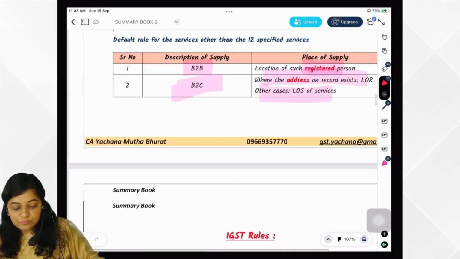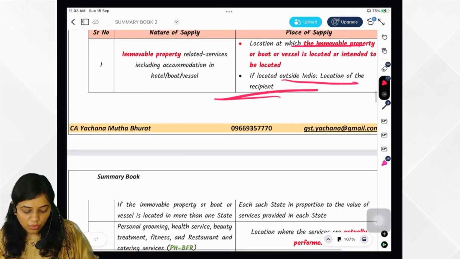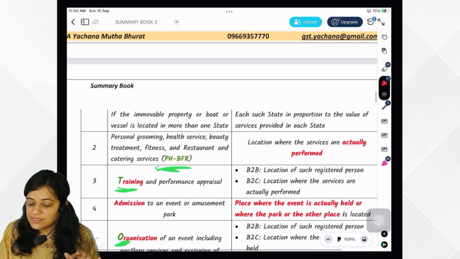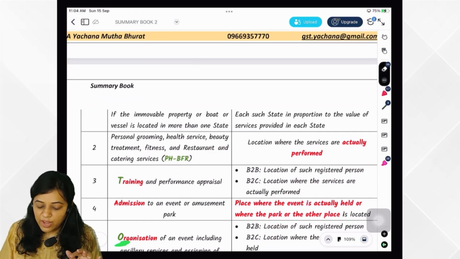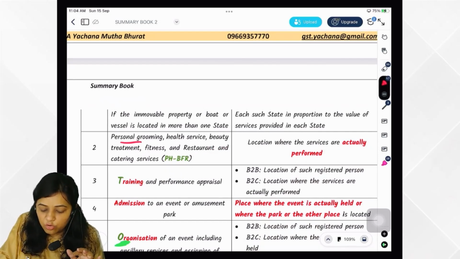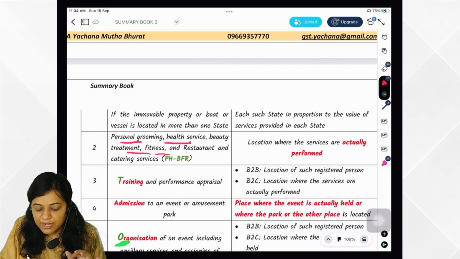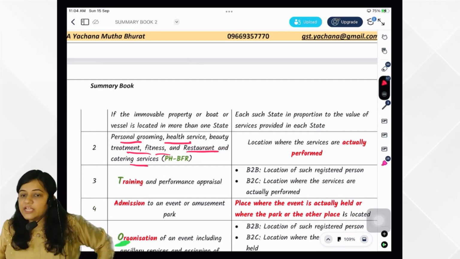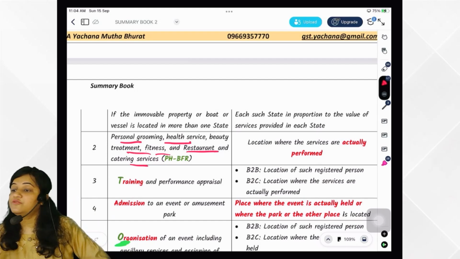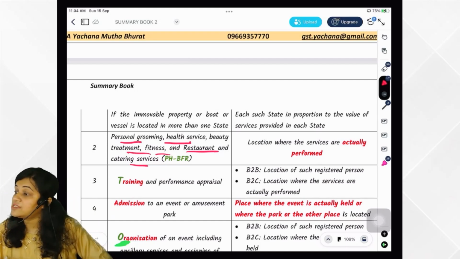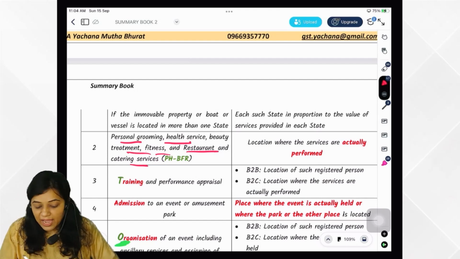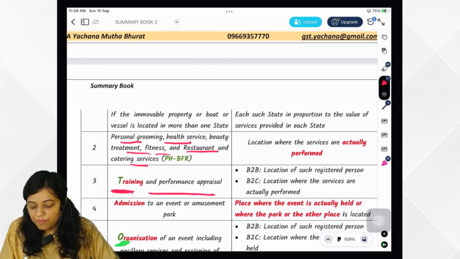Got it? Now we come to the next, PHBFR, phone buffering. Phone buffering cases we have seen. What was that? 12.4. What is that? Personal grooming, health services, beauty treatment, fitness and restaurant service. These 5. The memory technique is phone buffering, PHBFR. So in this case, place of supply would be the location at which such services are performed. Then training and performance services.